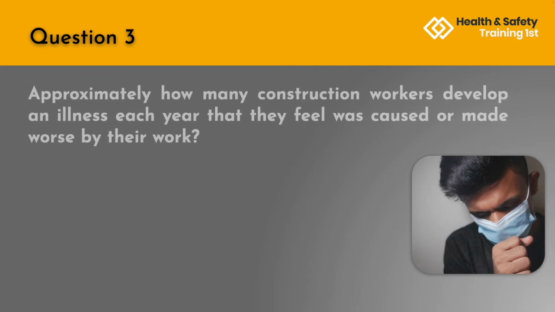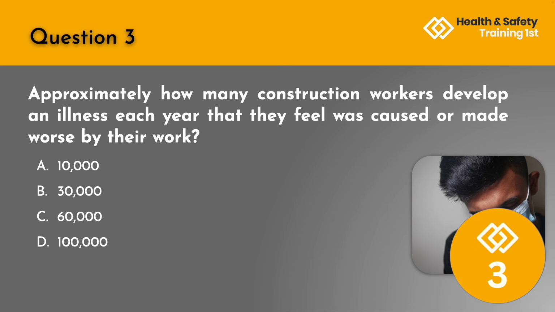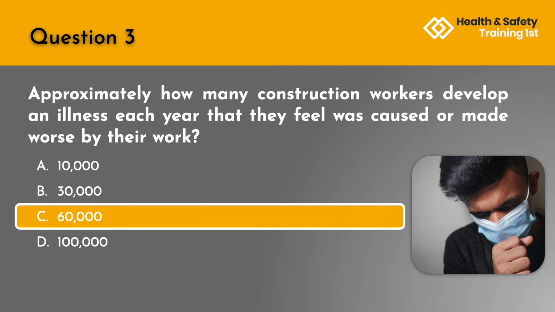Question 3. Approximately how many construction workers develop an illness each year that they feel was caused or made worse by their work? A. 10,000, B. 30,000, C. 60,000, or D. 100,000. The correct answer is C. 60,000.